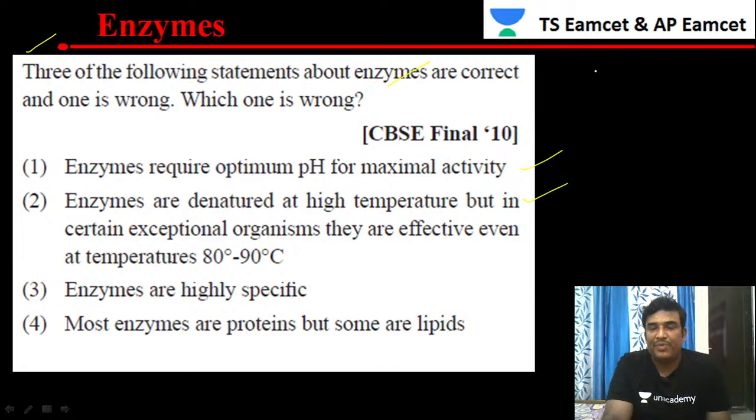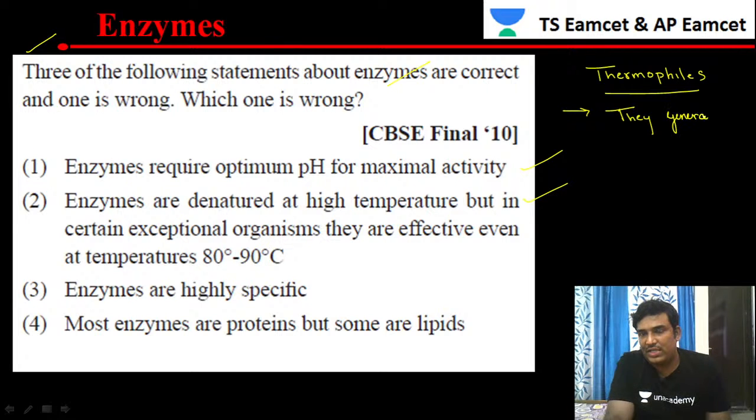Why? Because if you see the group of bacteria called thermophiles, these generally grow at high temperatures, and the average temperature generally ranges between 80 to 90 degrees centigrade.